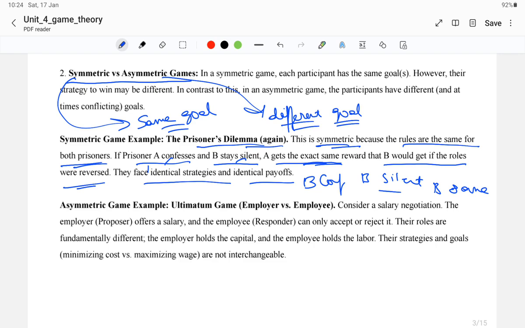Whereas in an asymmetric game, the classic example is employer versus employee. Consider a salary negotiation, where an employee negotiates with an employer. There is a conflicting goal here: the employer wants to minimize the cost, whereas the employee wants to maximize his wage.